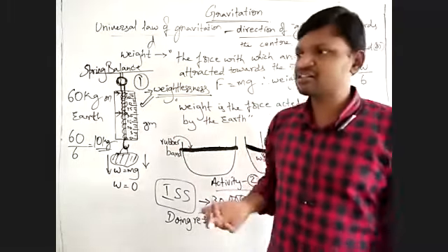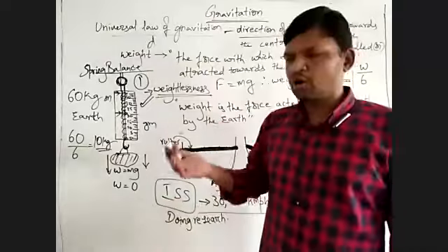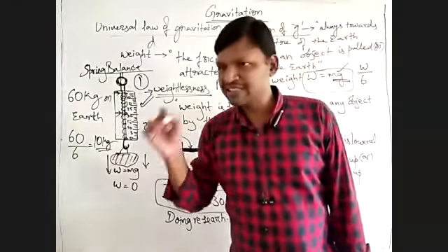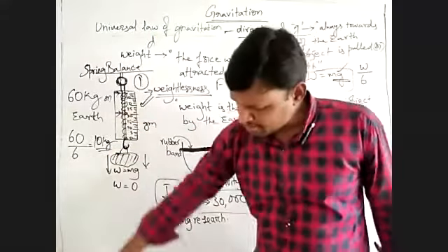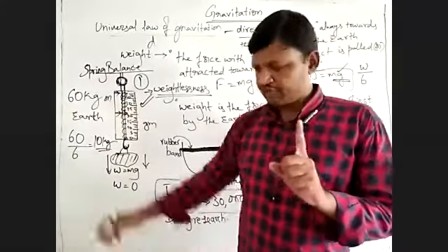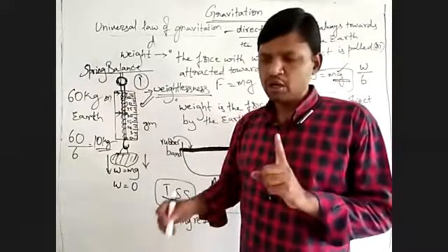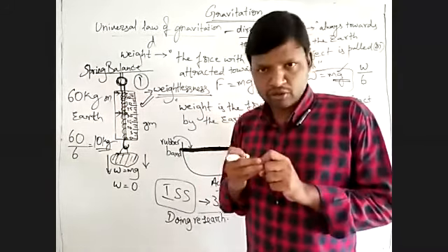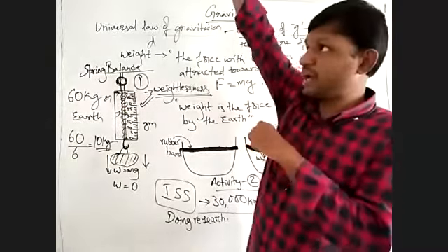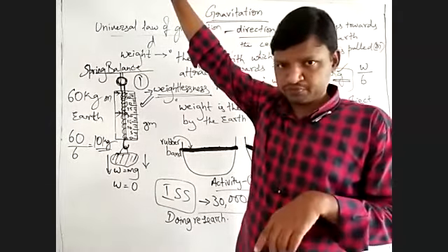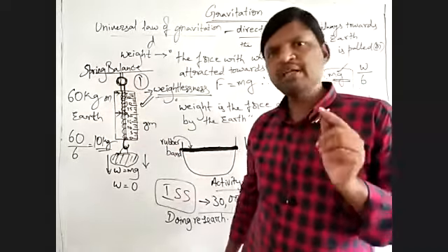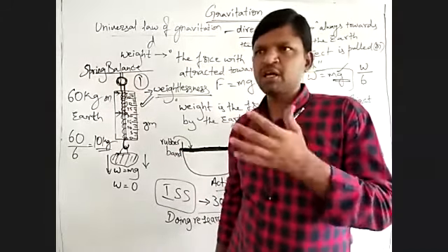So on what factors does the weight of the person depend? The weight of the person will reduce as you go deeper into the Earth. If you go deeper and deeper into Earth, your weight will reduce. And if you go very high above the surface of the Earth also, your weight will reduce, but only a little, mostly 1 or 2 kg.